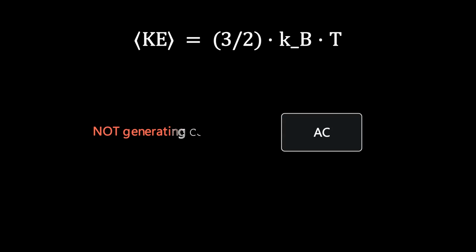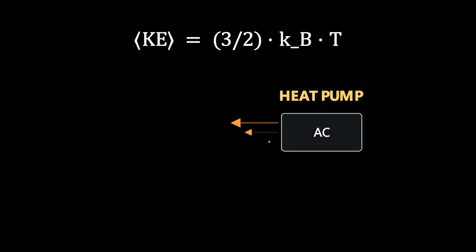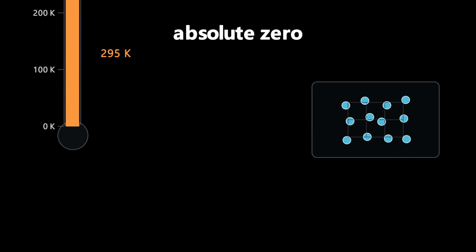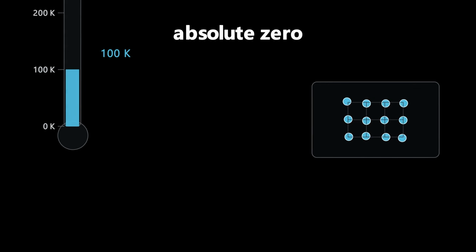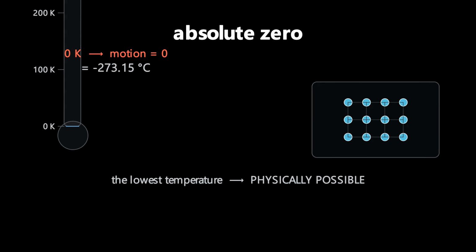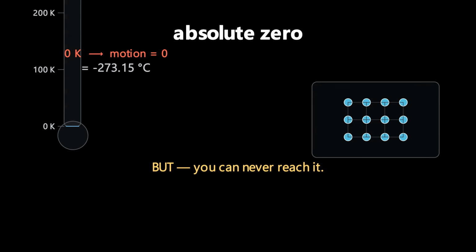Your AC isn't generating cold. It's a heat pump, it physically moves heat from inside your room to outside. Here's the proof. If we reduce temperature, the kinetic energy drops. Reduce it more, atoms move slower. Keep going. At some point, atoms stop moving entirely. That point is called absolute zero. Minus 273.15 degrees Celsius. Or 0 Kelvin. The lowest temperature physically possible. And here's the kicker, you can never reach it. Not because of bad engineering.